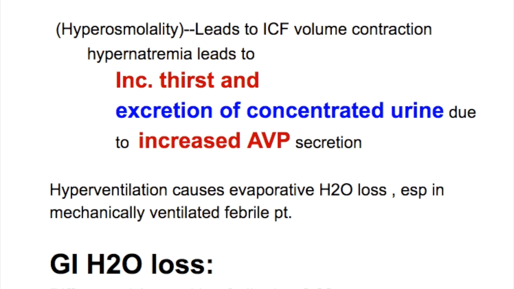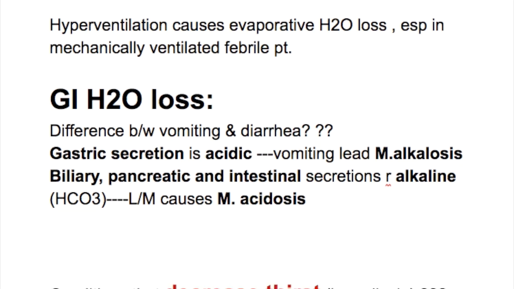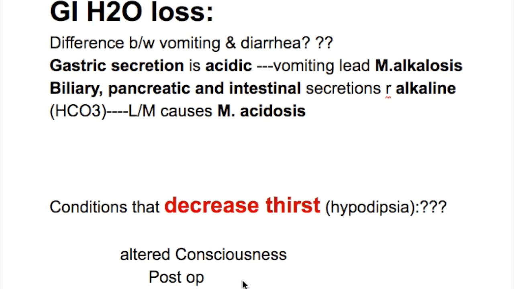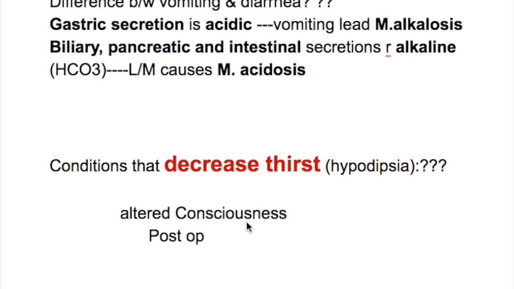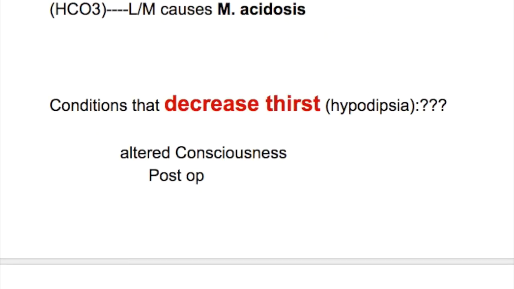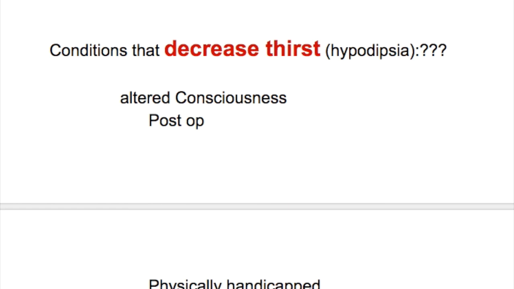The GI water loss. What's the difference between vomiting and diarrhea? The gastric secretion is acidic, so vomiting leads to metabolic alkalosis, whereas biliary, pancreatic, and intestinal secretions are alkaline, so diarrhea causes metabolic acidosis. The conditions that decrease the thirst, apart from infancy, are altered consciousness, postoperatively, physically handicapped, psychosis, intubation, damage to the hypothalamic receptors, cerebral diseases, and a lesion in the diencephalon.